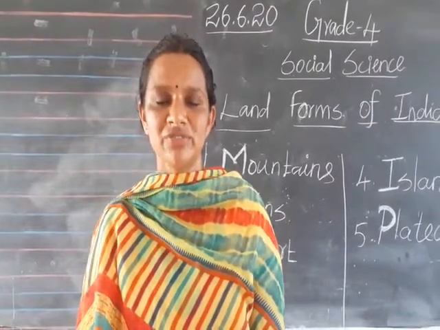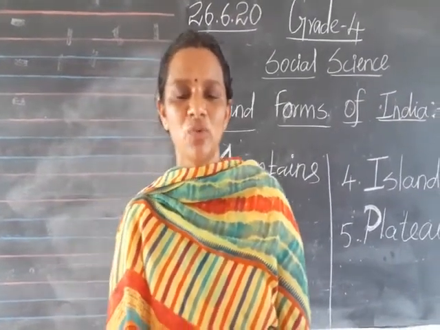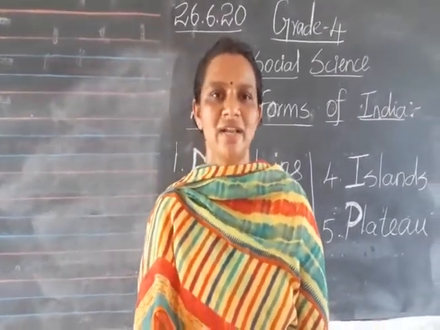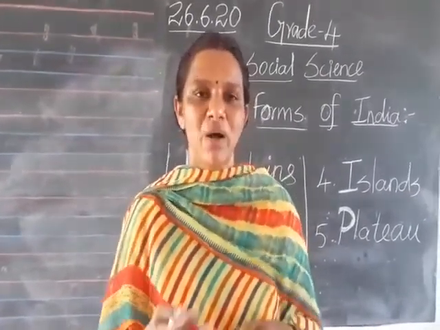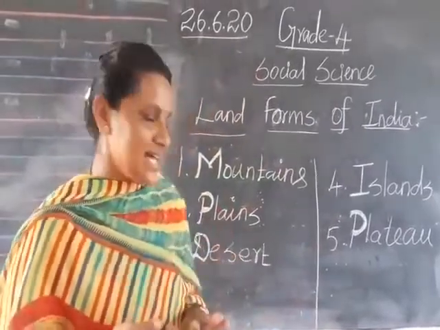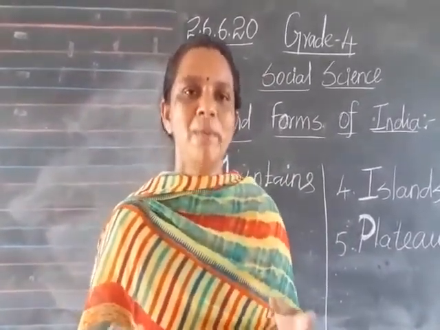Children, what did you see in that video? Okay, now I am going to explain overall. Okay children. First we have landforms of India, that is mountain, plains, desert, islands and plateau. First I am going to tell about mountains.